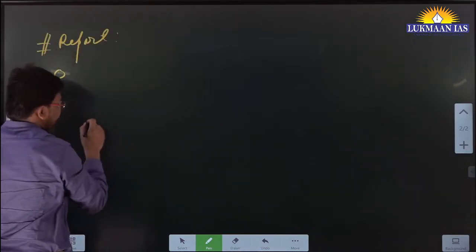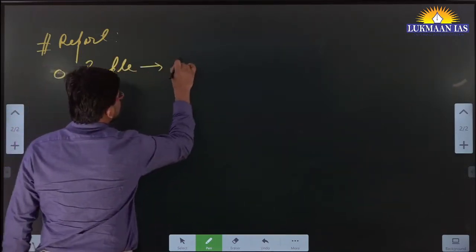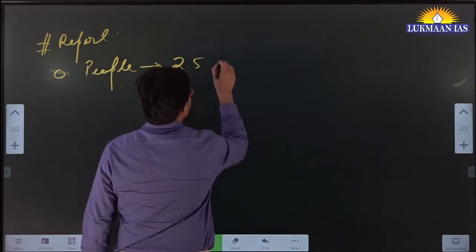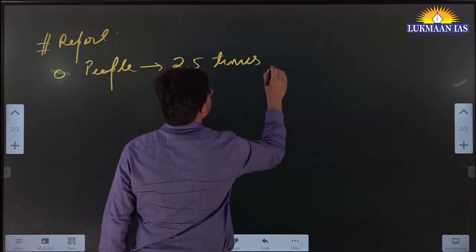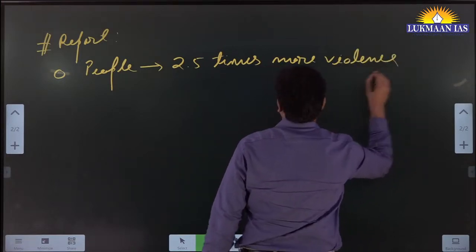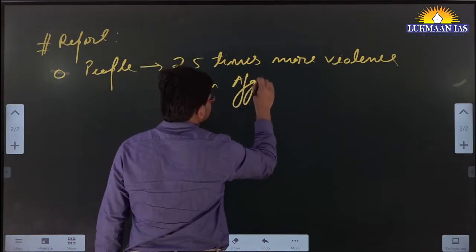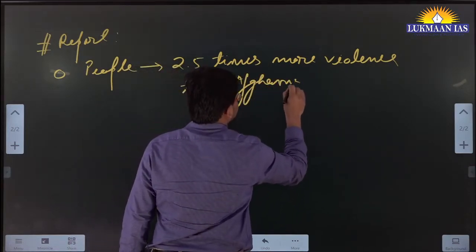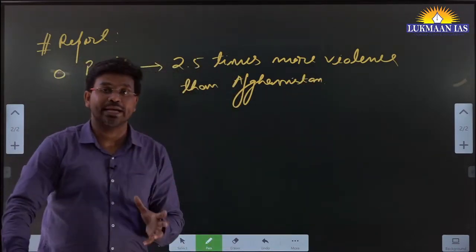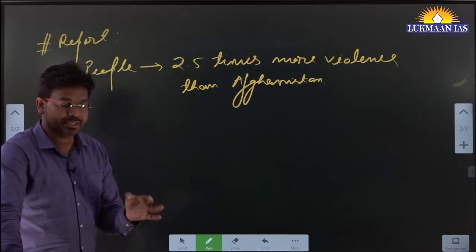That report has said that people in Myanmar are suffering 2.5 times more violence than the people in Afghanistan. So now we can understand the ground reality in Myanmar. It means human rights violations are happening at a very large scale.